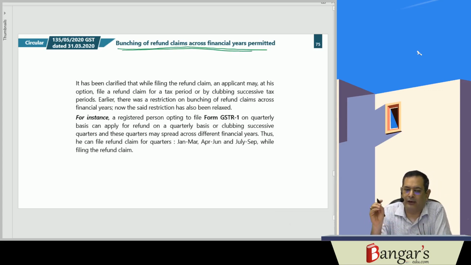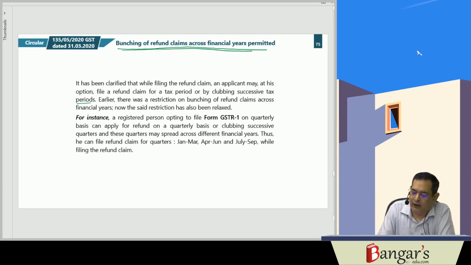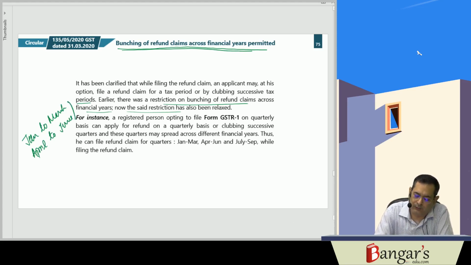So it has been clarified that while filing the refund claim, the applicant may at his option file a refund claim for a tax period or by clubbing successive tax periods. Earlier, bunching of refund claims across the financial years was not permissible. A restriction was placed there. Now they have relaxed that restriction. So, say, earlier January to March and April to June together was not permissible. A separate refund application would have been required. But now the same is permissible.